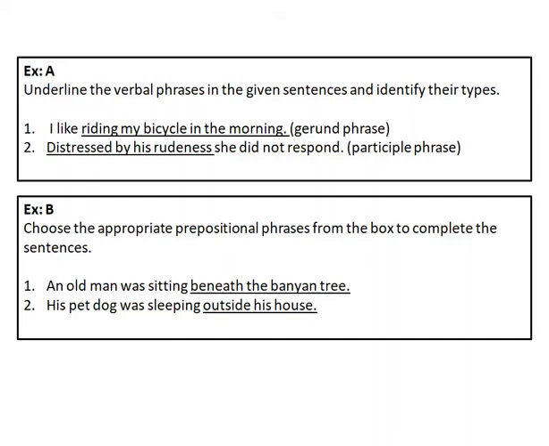In exercise B, you have to choose the appropriate prepositional phrases from the box given in your book, and then you have to complete the sentences. I have shown 2 examples and you have to do the rest of the exercise by yourself. The first sentence is, an old man was sitting dash. I have chosen the appropriate prepositional phrase for this sentence, which is beneath the banyan tree. Now you will do the rest of the exercise in the same way.